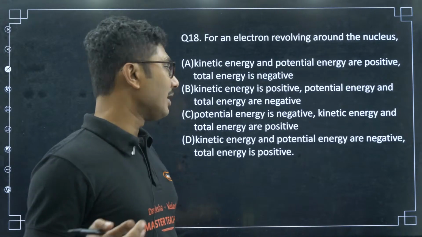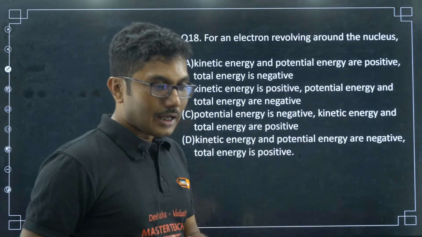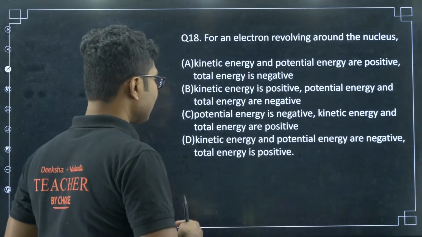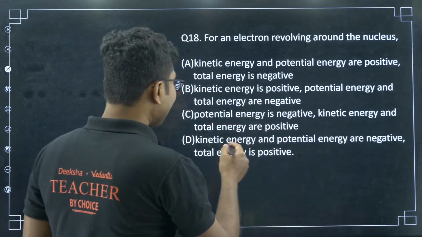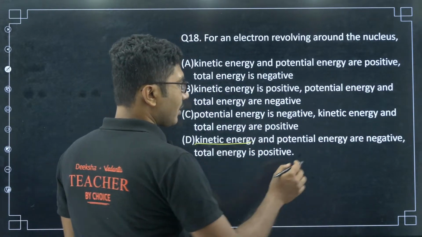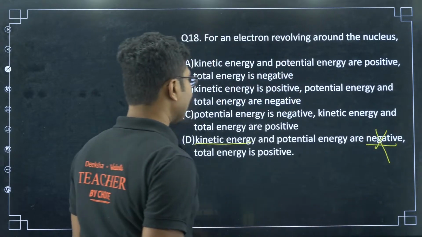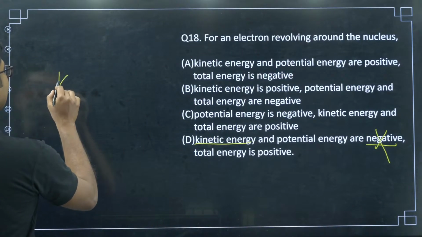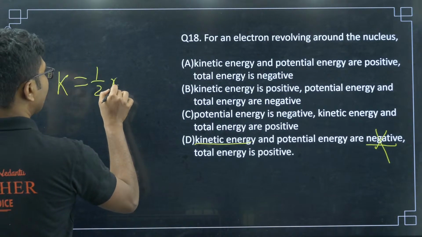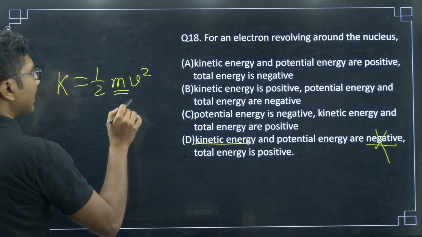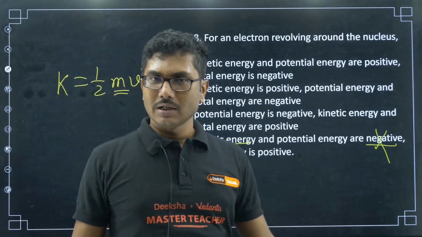First of all, whoever is saying 18D, Srinivas and Kiran, you have to understand that kinetic energy can never be negative. What is kinetic energy? Kinetic energy is half mv squared. Can m be negative? Negative mass is not possible.